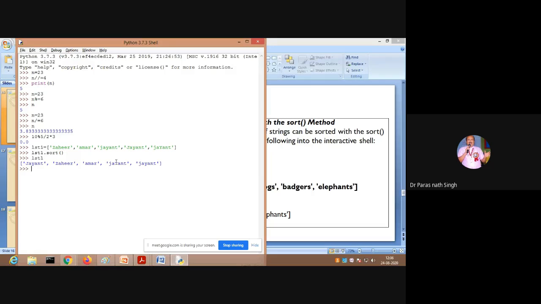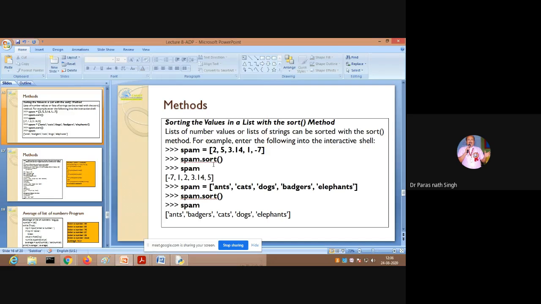But here the upper Y has a lower ASCII value than the small Y, so it will come first. There is no confusion that it is adding the ASCII values of all the characters. I will keep this in the class activity, because I have asked it in class, and the Jayant name is first because you have already sorted.